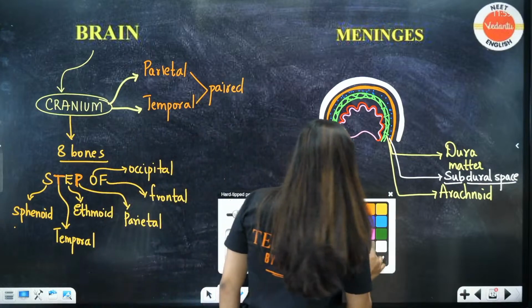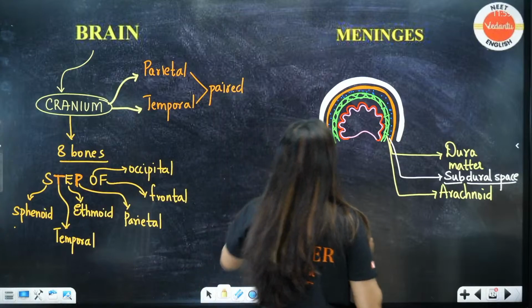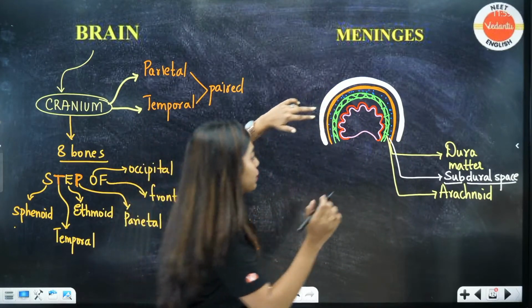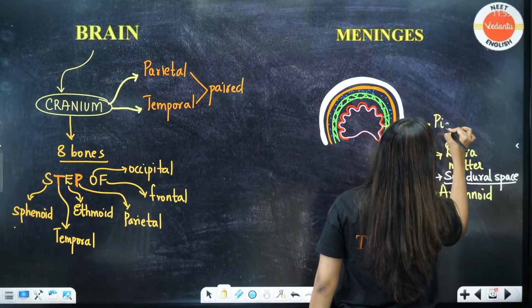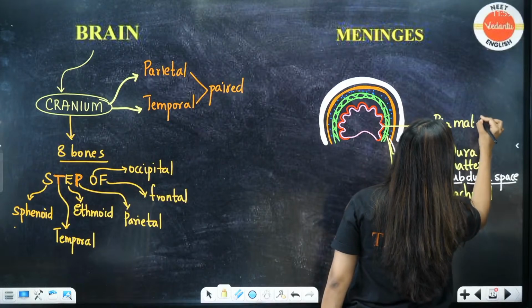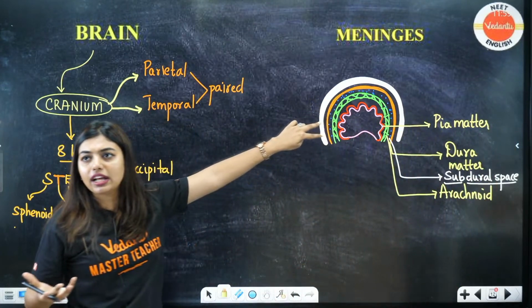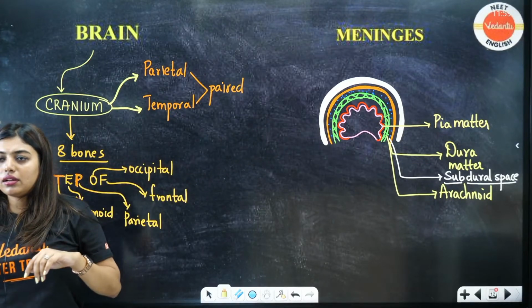Now, the space between the arachnoid and pia mater also, there is going to be a space. Okay, this is going to be your pia mater. Between arachnoid and pia mater there is going to be a space. So what will I call it as? Tell me.